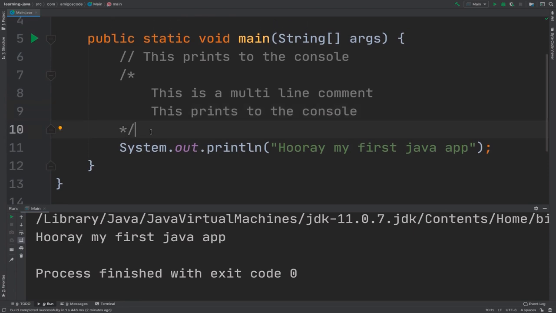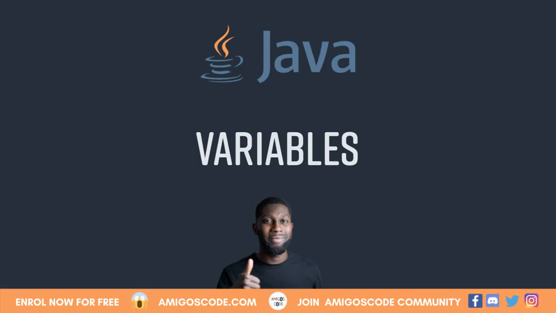So comments are useful to document your code, and you should definitely have them when you have a piece of code which is not trivial for the reader. Comments are there to help other developers when they see your code to understand the functionality of what you wrote. In our simple scenario, we simply have System.out.println, hooray, my first Java app.